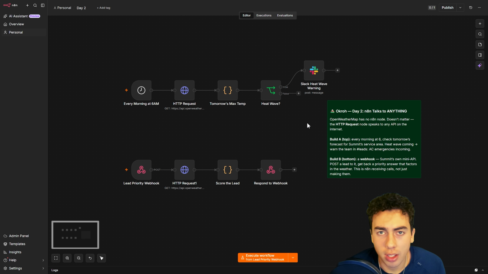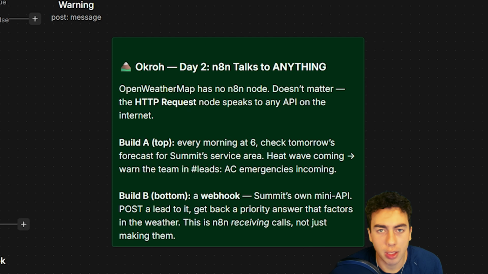Both builds today are free in the description, no email wall, exactly like yesterday. Your actual challenge: swap OpenWeatherMap out for a different free API, air quality, public holidays, currency exchange rates, whatever you happen to find, and make it genuinely change a real business decision, not just print a number onto a screen for decoration. Tell me which one you picked down in the comments.